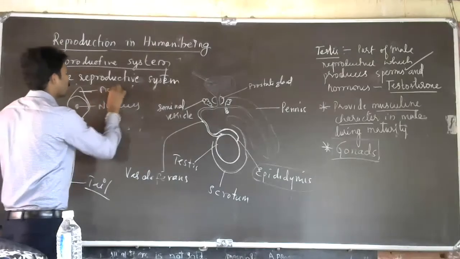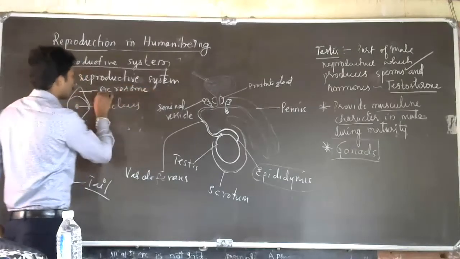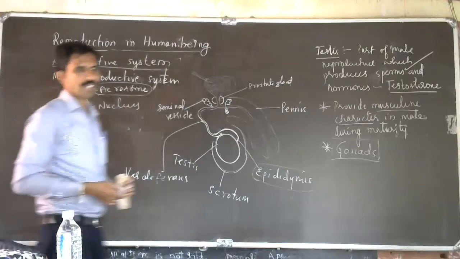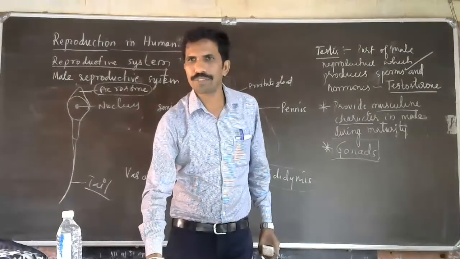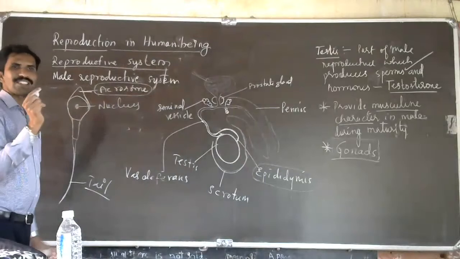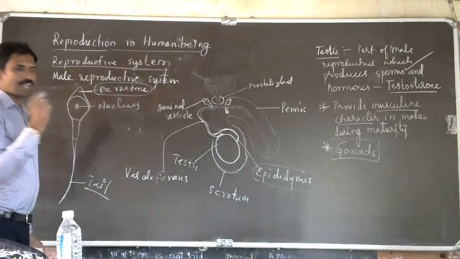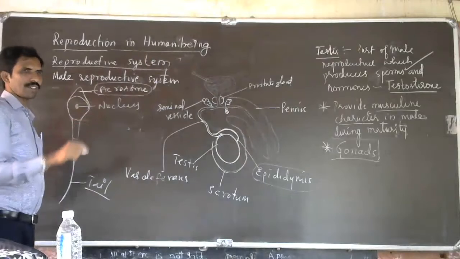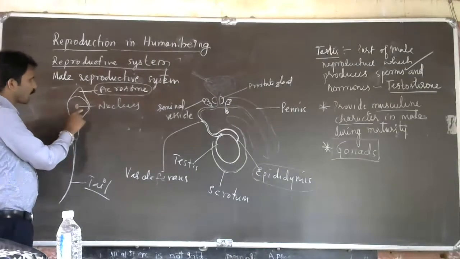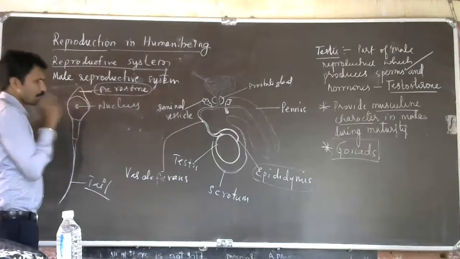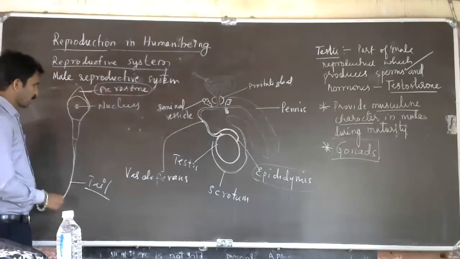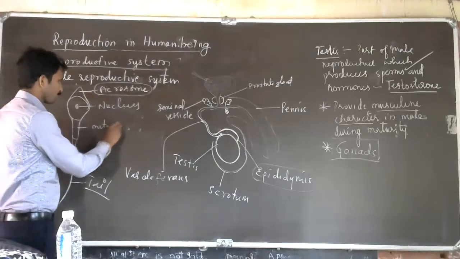This is the acrosome. The acrosome helps during fertilization. You know what fertilization is: fusion of the male gamete with the female gamete. The acrosome contains an enzyme called lysine, which is released during fertilization. During that time the nucleus will enter. So the male gamete will enter the egg cell to fuse and get converted into zygote. And here mitochondria will be there.